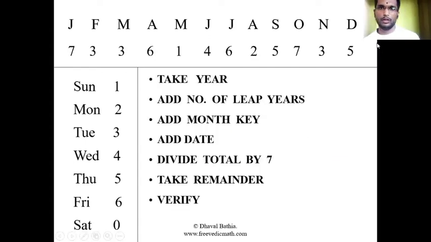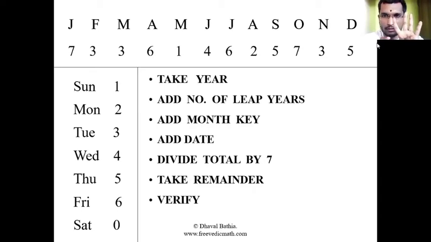So first we have to take the year, whatever year we want to take. Like if I have to take 2020, I will take 20 only. If I have to take 1947, I will take 47 only. Then how to find out the leap years? This is the main question here. This is where the main problem comes.